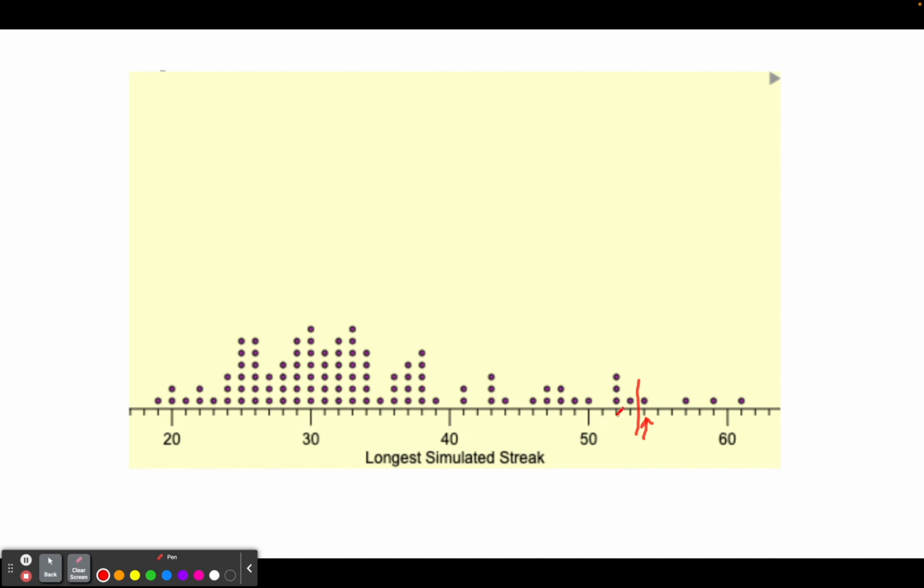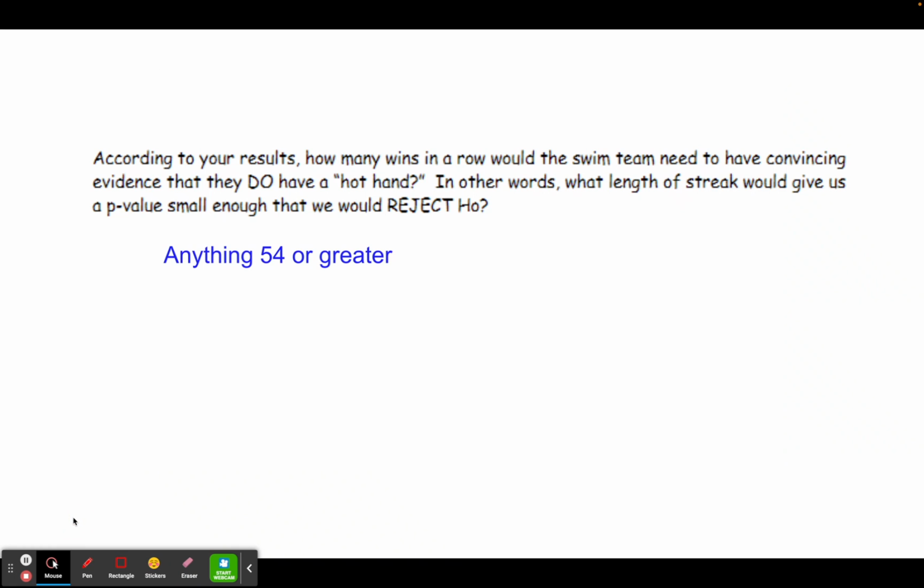And that looks like 51, 52, 53, 54. So any streak of 54 or larger would lead us to reject the null hypothesis. A streak of 53 or smaller, which are all the results this way, would lead us to fail to reject. So anything 54 or greater would lead us to reject the null hypothesis.